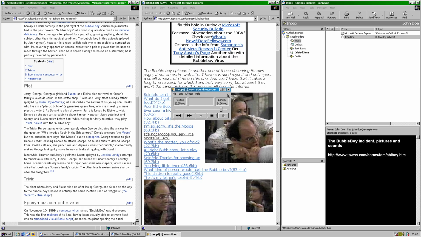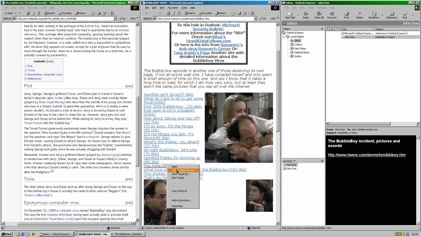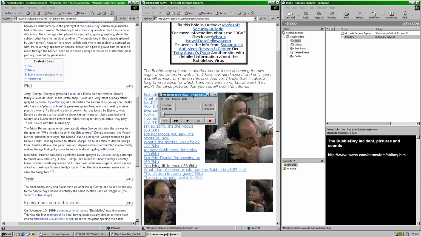Okay, so a bit later, Donald starts strangling him. Susan tries to defend George, but she accidentally pops the bubble. The bubble boy collapses, and the whole town is on a rampage at some point. So you'll get it at this point.